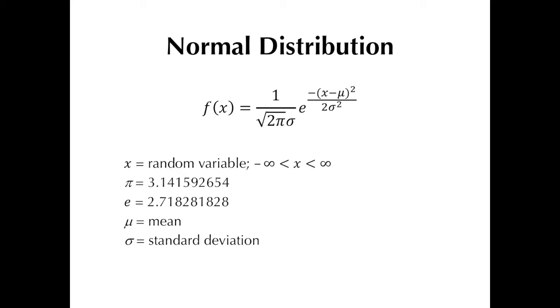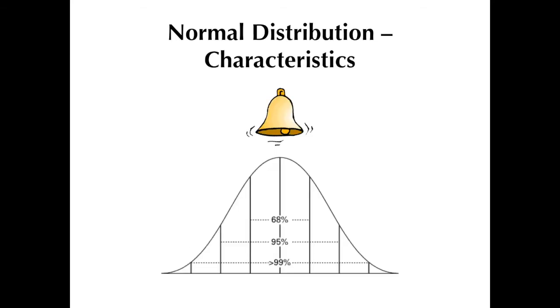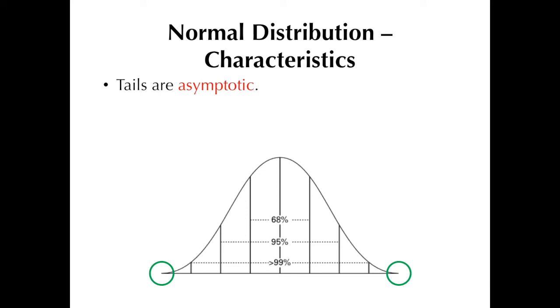A particular normal distribution has its own mean and standard deviation, and these values, that is the mu and sigma, are therefore constants for that particular normal distribution. Now, this is the bell-shaped curve of the normal distribution. In this figure, the tails of the curve appear to touch the x-axis, but actually the tails are what's called asymptotic, which means that they approach but never touch the x-axis. They just go on or extend forever on either side of the curve, with the space between the tails and the x-axis becoming smaller and smaller, but the two will never meet or touch.